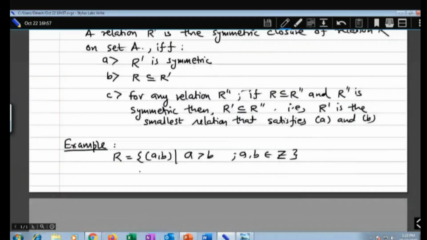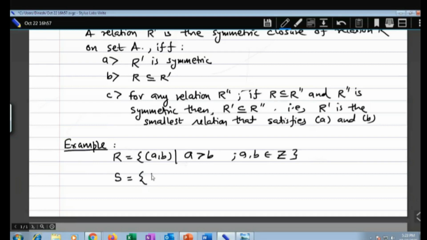Now here we are given A comma B, and the condition is that A is greater than B. Then to make it symmetric, what do you want? B comma A to be present. But since A is greater than B, you cannot say B is greater than A. Are you getting me? So if you want to put it into the condition, this is a little trick.